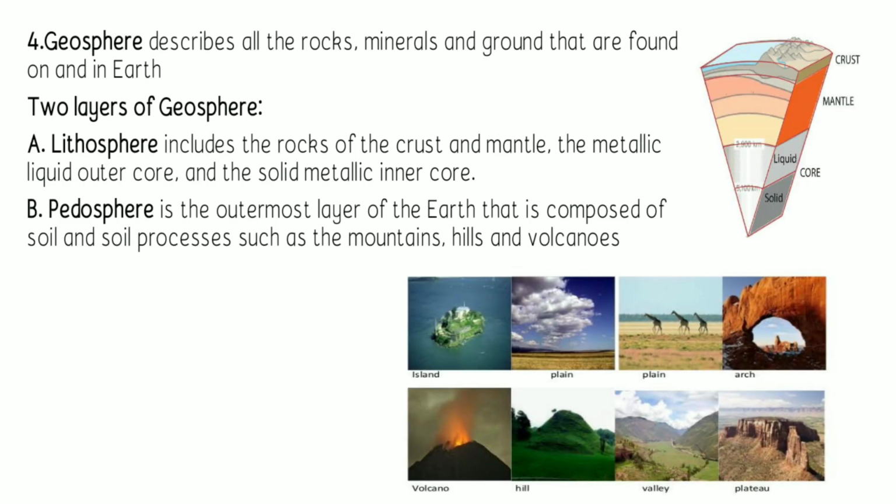Next is the geosphere. This describes all the rocks, minerals, and grounds that are found on and in the earth. We have two layers of the geosphere. The lithosphere includes the rock of the crust and mantle, the metallic liquid outer core, and the solid metallic inner core. And then we have the pedosphere, the outermost layer of the earth. This is composed of the soil and the soil processes such as the mountains, hills, and the volcanoes.